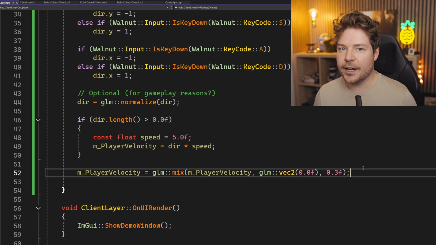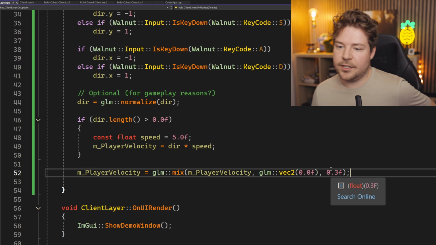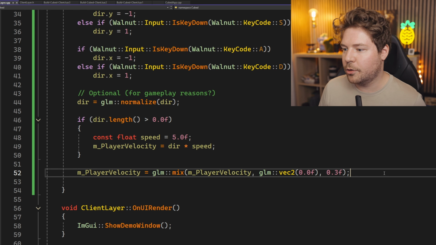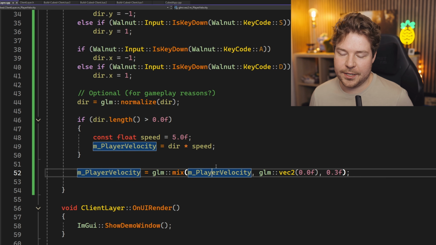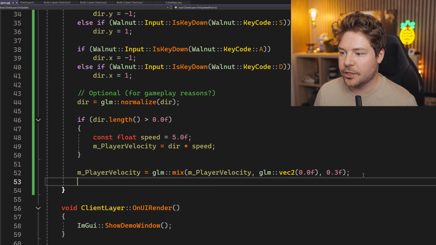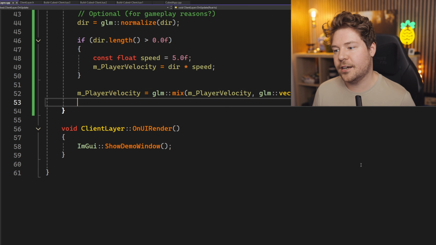So I don't like using lerp like that. I feel like it's better to animate it from 0 to 1, but this is just a really quick kind of hack to add some little physics response, I guess, and add some friction essentially. It doesn't stop immediately, but slows down a little bit over time.